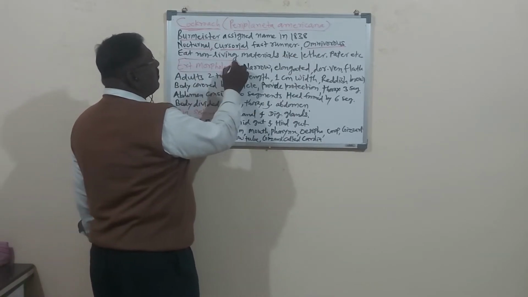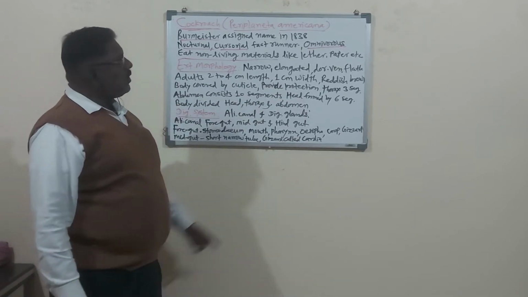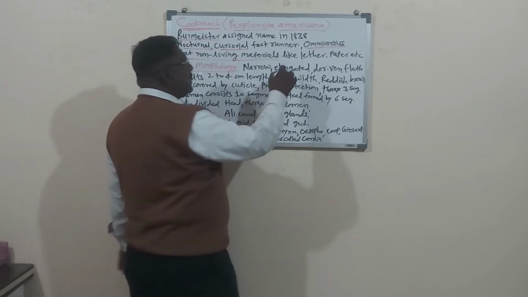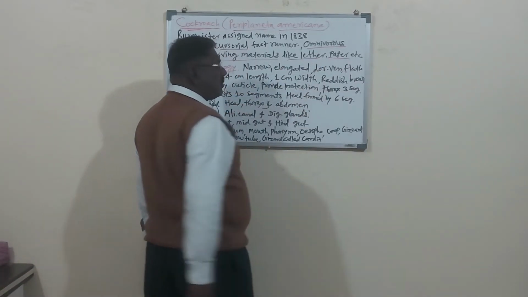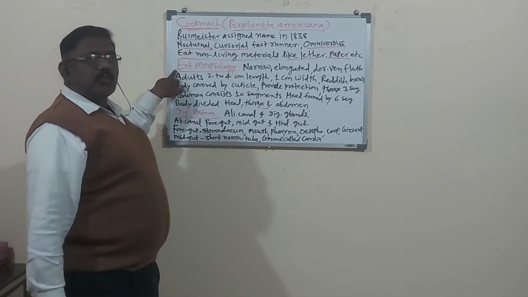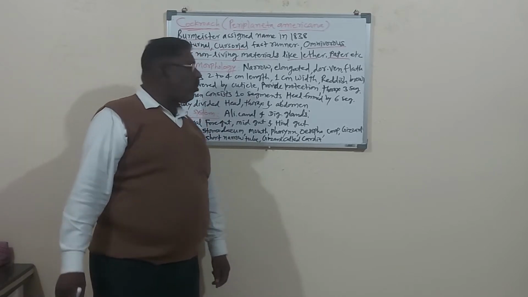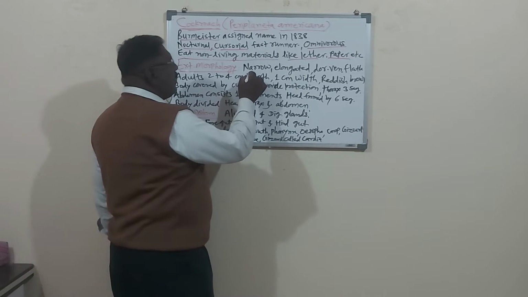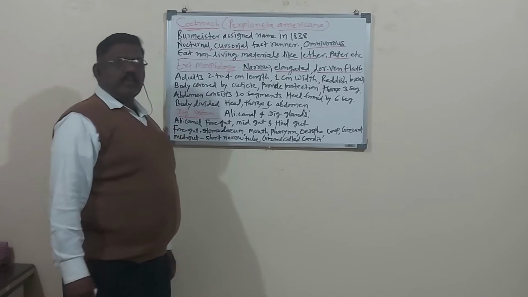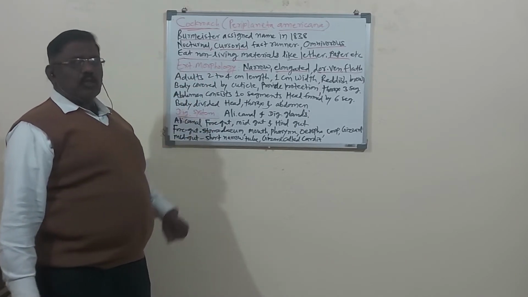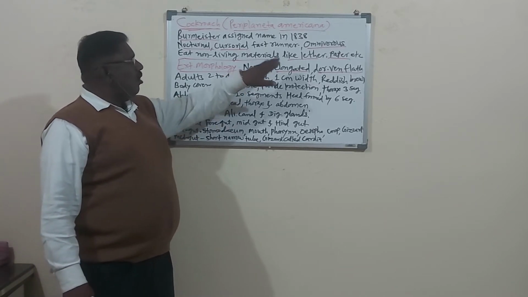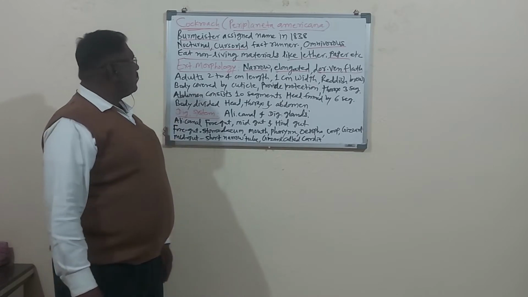Cockroach is omnivorous, but it also eats non-living materials, like leather, like paper, like cloth, etc. As per the syllabus, we have to study the external morphology of the cockroach. The cockroach has a narrow, elongated, dorso-ventrally flattened body.